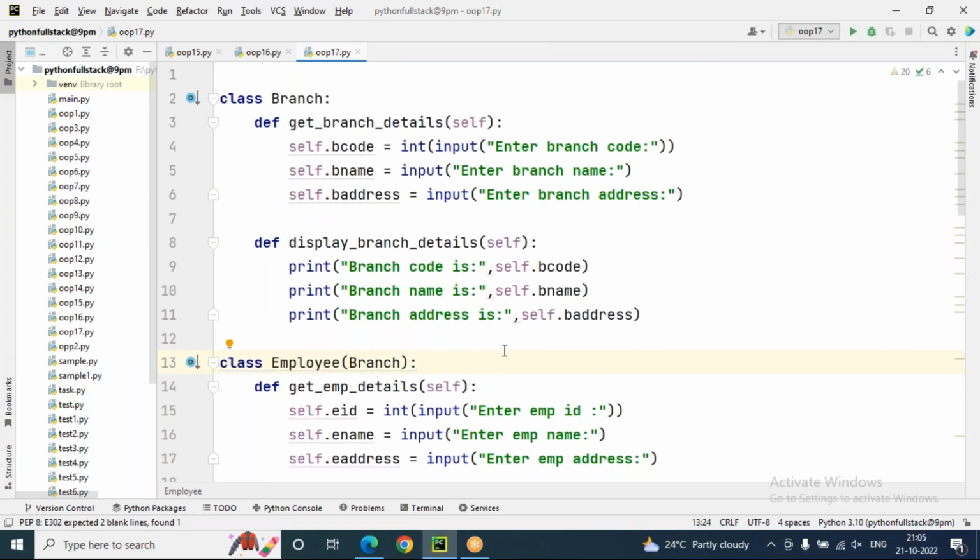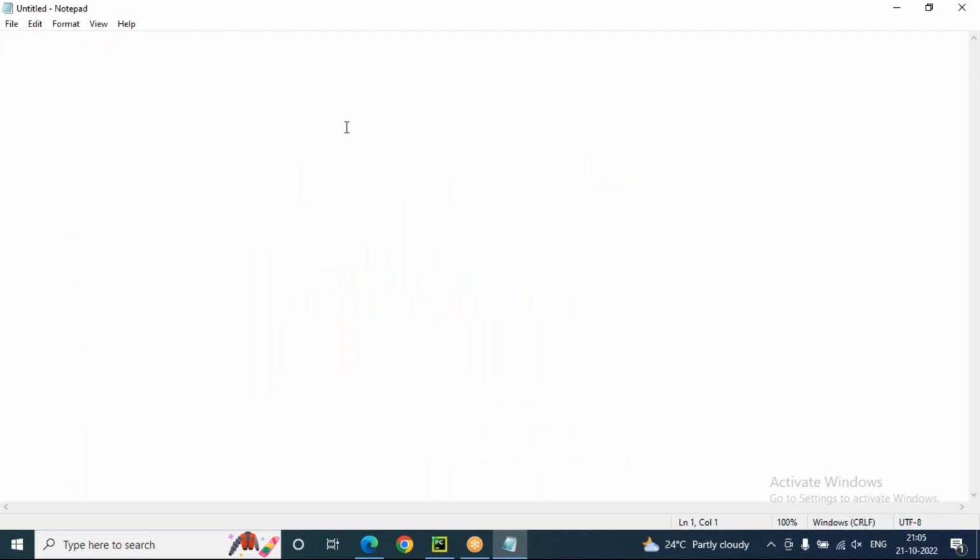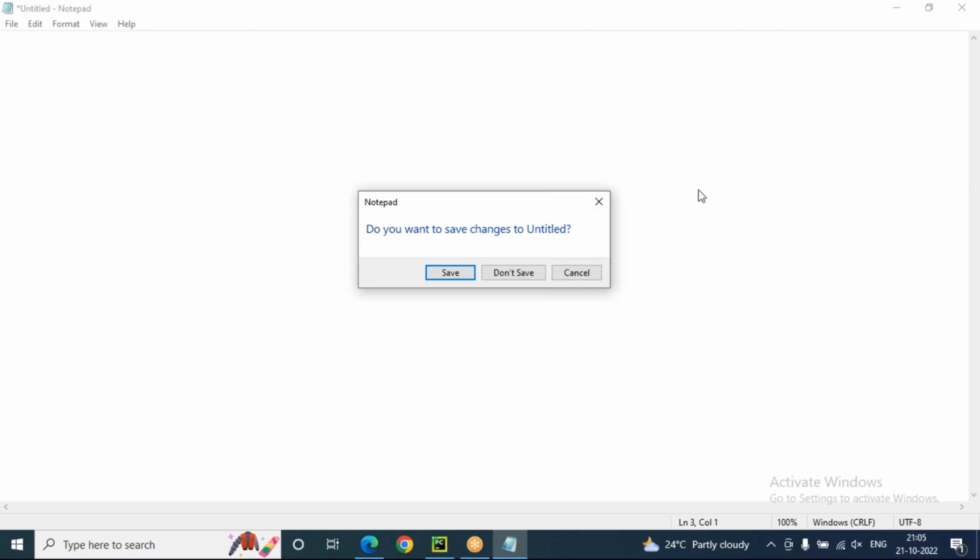In the last session of Python, we were discussing the inheritance concept. We have seen single inheritance and multi-level inheritance. Today we'll look into other types of inheritance like hierarchical, multiple, hybrid, and also we'll discuss the constructor's role in the inheritance process. First, we'll see hierarchical inheritance. Hierarchical inheritance means creating multiple child classes from a single parent. So let me draw the diagram of hierarchical inheritance.